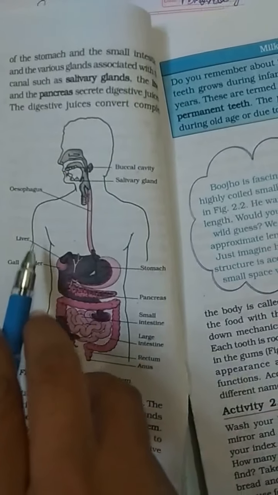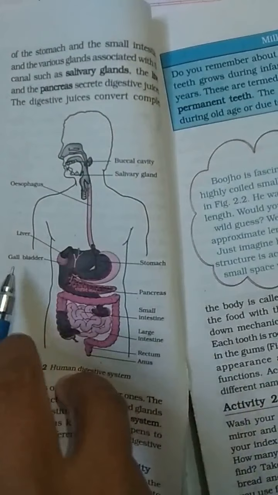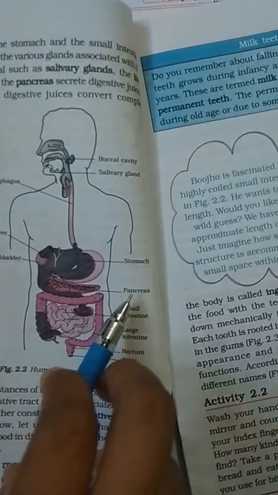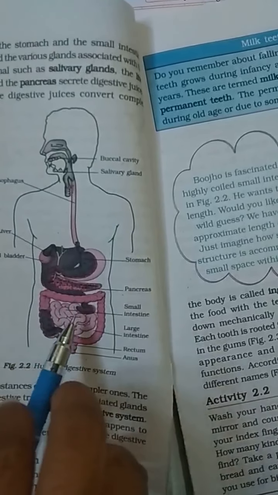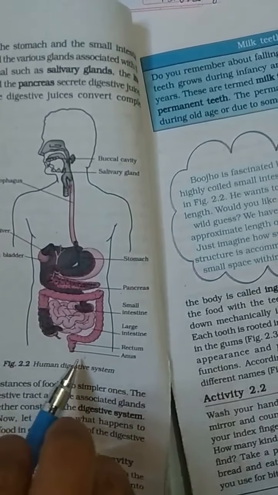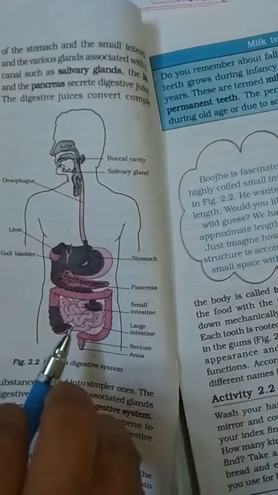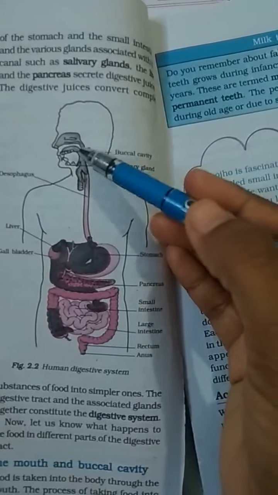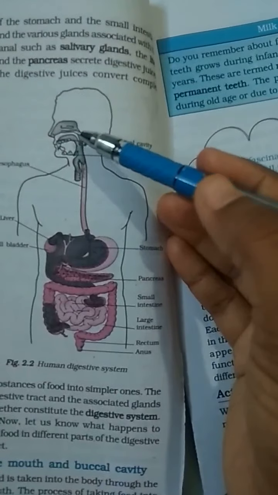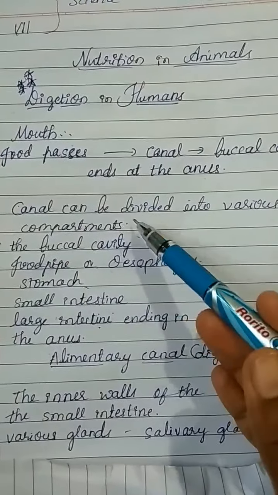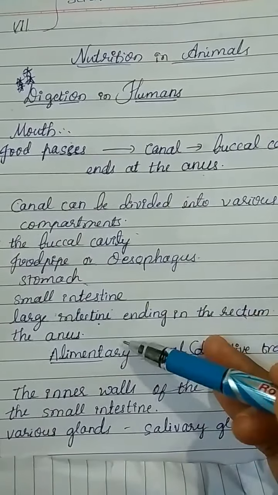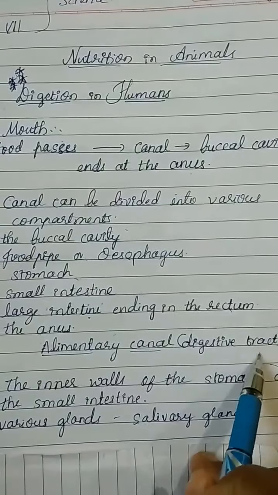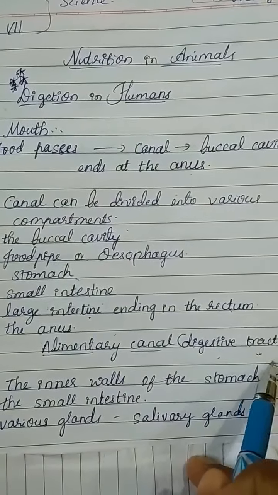Here again some other parts are there: the liver, gall bladder, pancreas, rectum, anus. These are the parts inside the body where digestion takes place. These parts together form the alimentary canal or digestive tract.